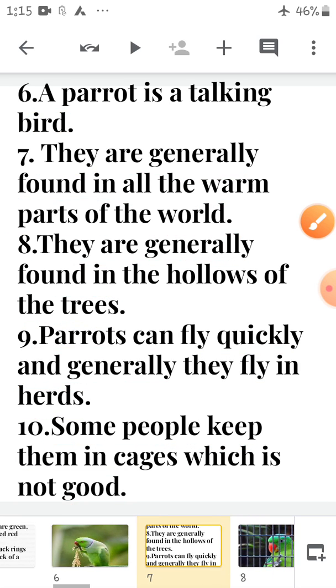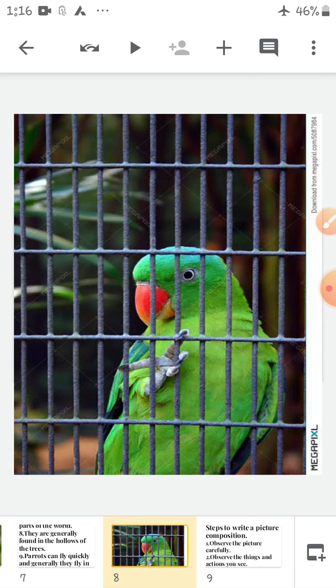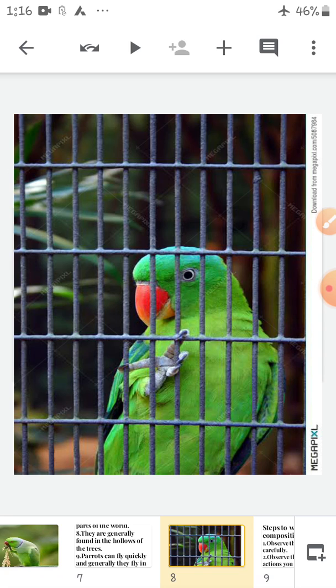See here, you can see this parrot is in the cage. It's not looking happy, right? It wants to come out of the cage. So, it's not good to keep birds in cages.